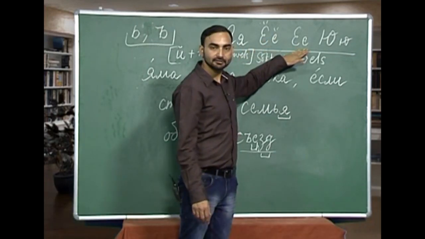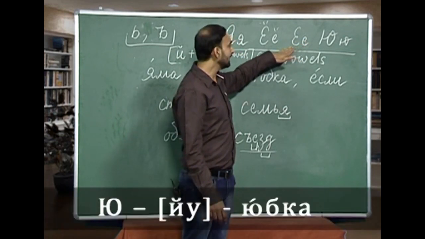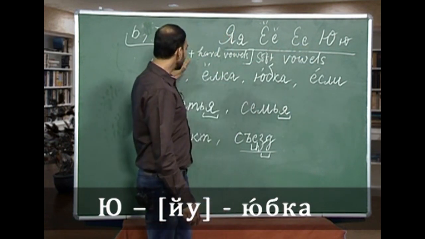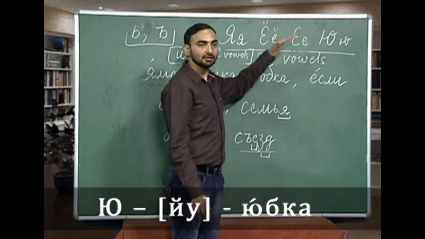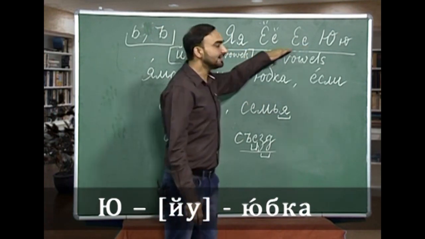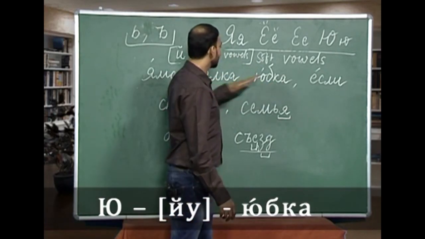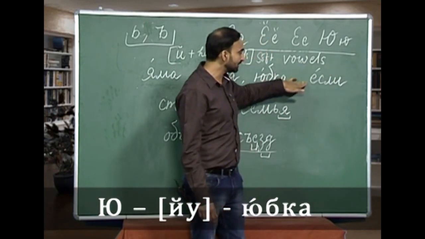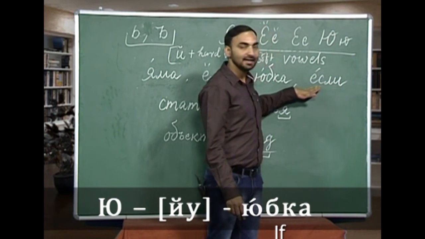The next soft vowel we have in Russian alphabet is ye. Ye, as I told you, again a combination of e kratke and hard vowel a. Ye. The example of the word that we are going to do is yesly. Yesly is if.